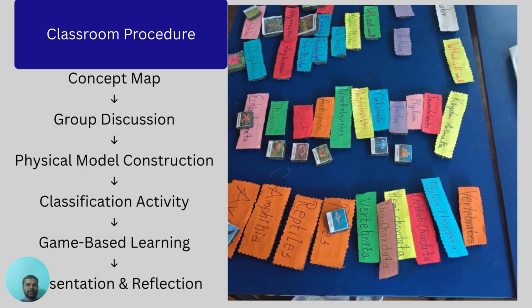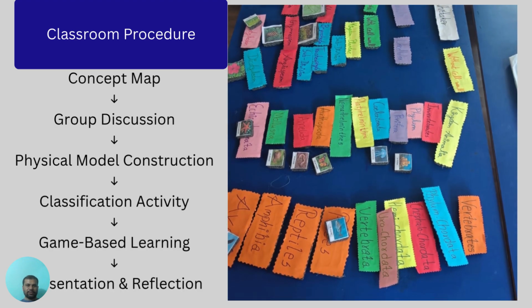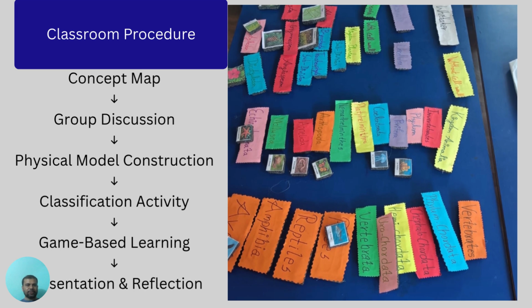What are the classroom procedures? The teaching procedure was completed in six steps. First, students observe the Canva concept map prepared by the teacher. Second, they discuss the concept map in groups. Third, they construct the physical concept model using local materials.